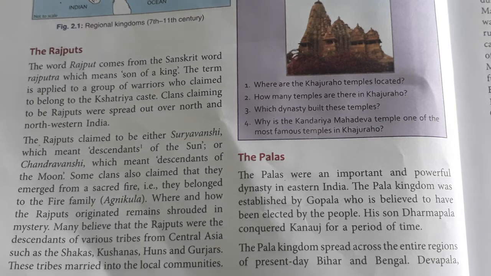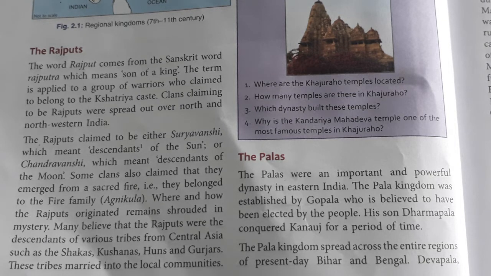Clans claiming to be Rajputs were spread out over north and northwestern India, and their kingdoms spread there. The Rajputs claimed to be either Suryavanshi, which meant descendants of the sun, or Chandravanshi, which meant descendants of the moon.